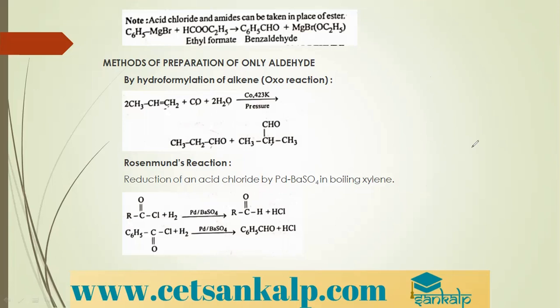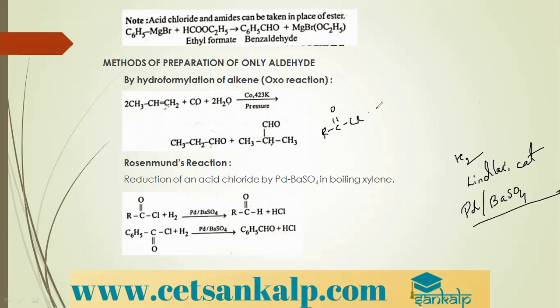Reduction is nothing but addition of hydrogen, and here we are carrying out reduction using Lindlar's catalyst. Lindlar's catalyst is nothing but palladium poisoned with barium sulfate. So when I carry out the reduction of acid chlorides, the acid chloride is RC double bond O Cl, and reduction is addition of hydrogen in the presence of Lindlar's catalyst, palladium poisoned with barium sulfate.